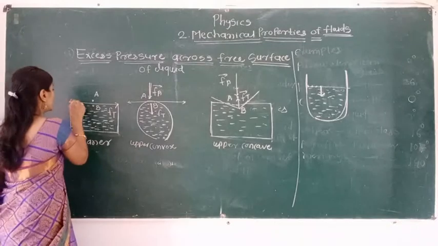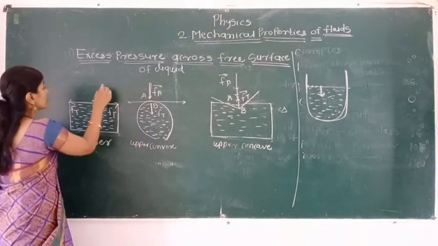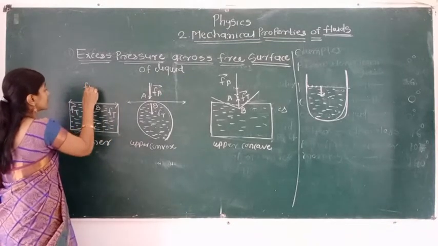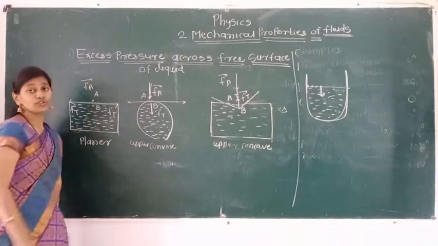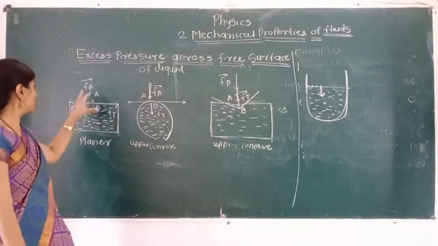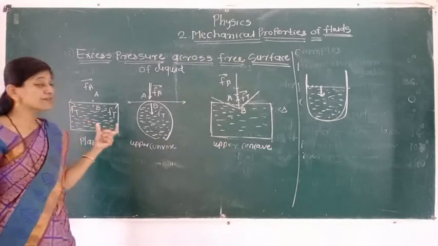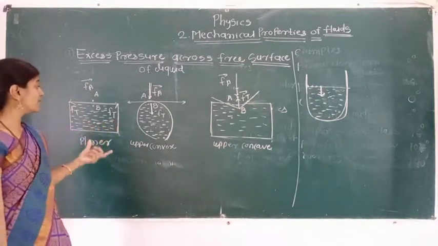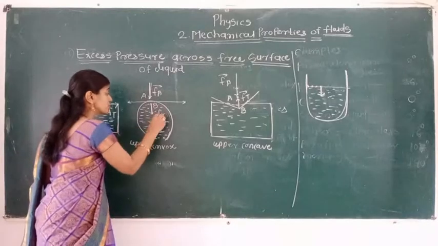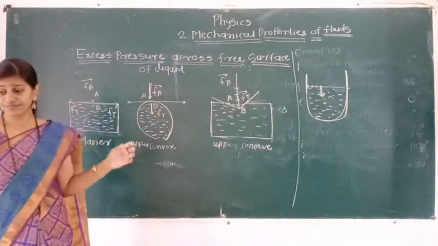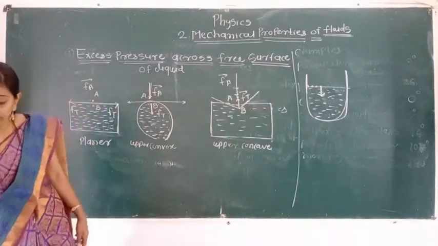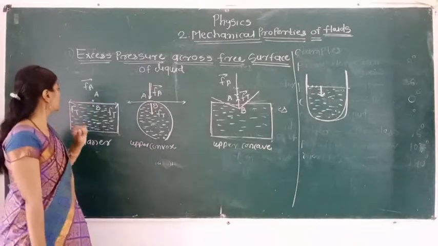On molecule A, the atmospheric pressure is present. Due to that atmospheric pressure, a force is present here, denoted by Fa. Another force is shown in that diagram, Ft. This force is due to the surface tension. Here we can say the pressure at point A is the atmospheric pressure.